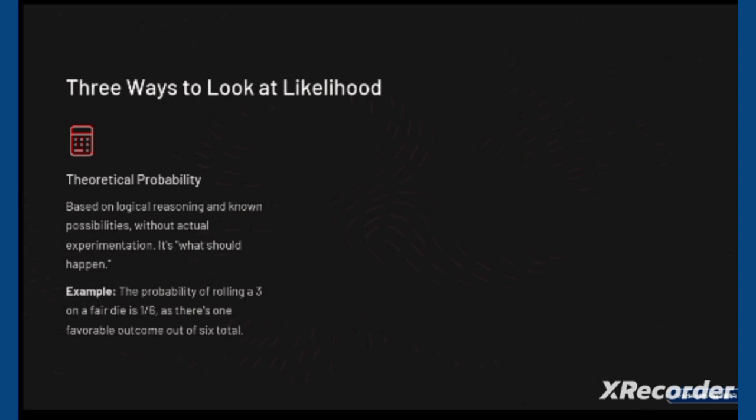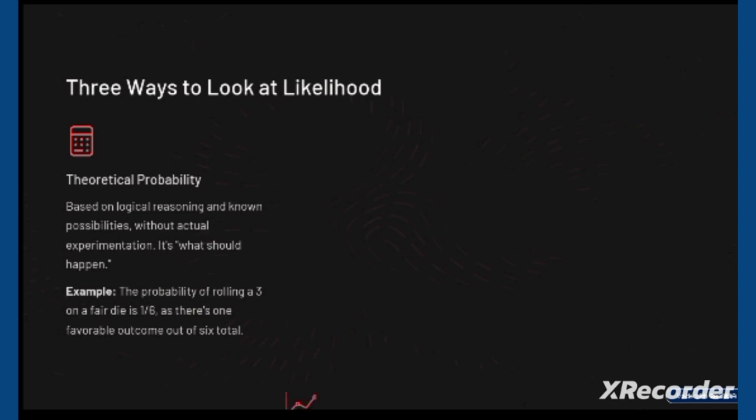It's what should happen. The theoretical probability tells us what should happen, but you are not experiencing it. You don't know; there is uncertainty. If you roll a die, it may be 1, it may be 2, it may be 3, it may be 4, it may be 5, and it may be 6. You are not sure about the result. This probability is called theoretical probability.